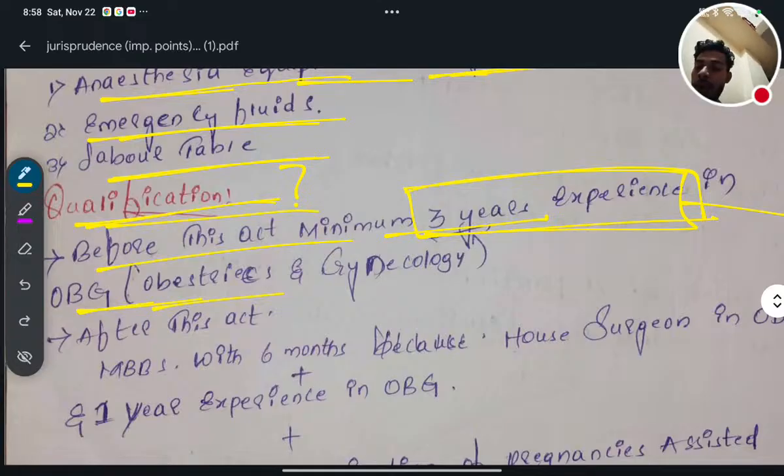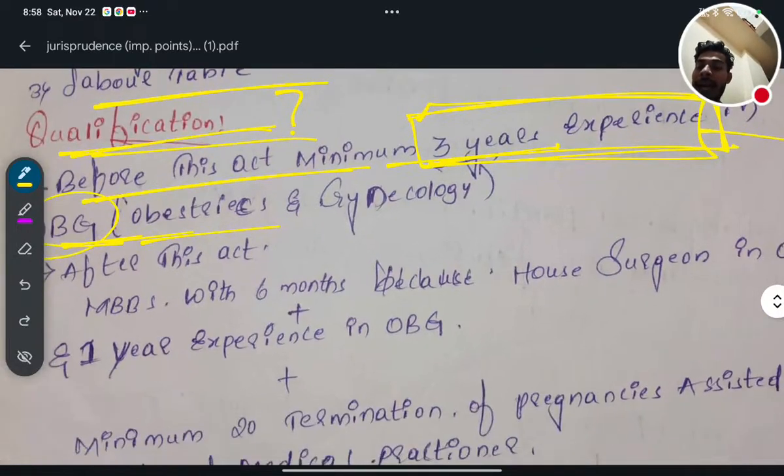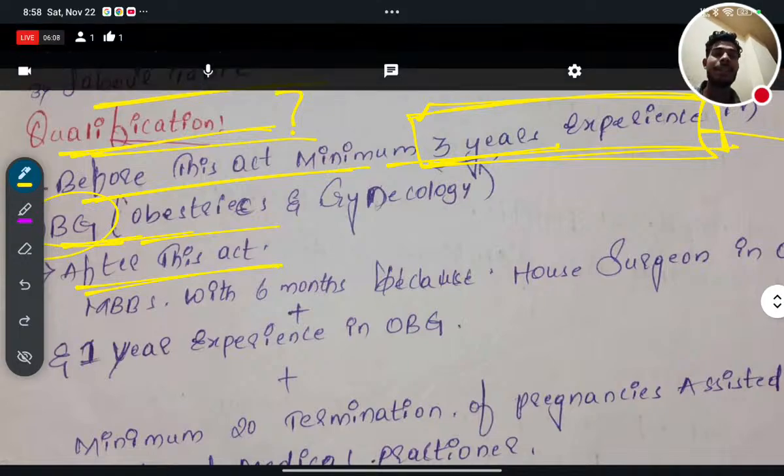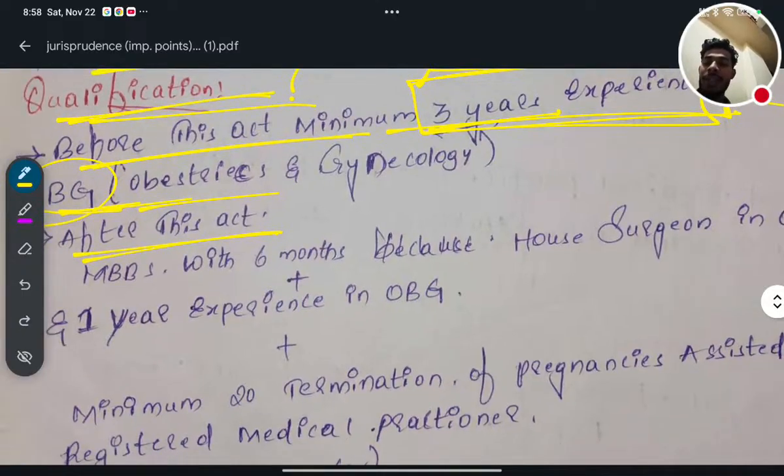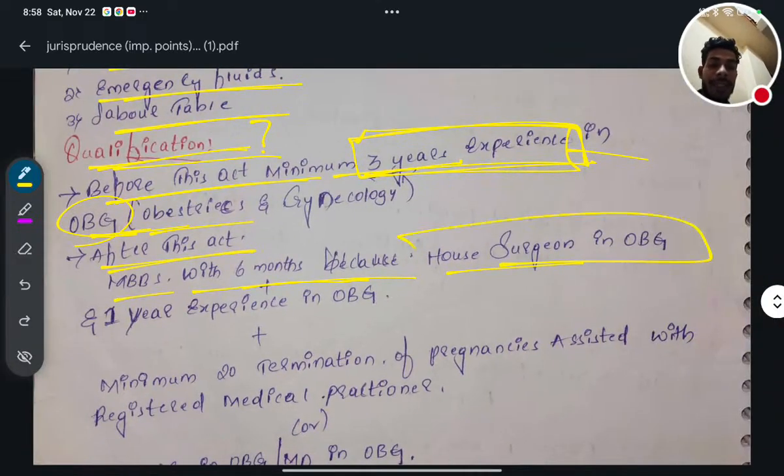Obs-gyne. So that's obs-gyne. OBG is obs-gyne. So before this act, minimum 3 years of experience was required. But after this act, which act? Medical Termination of Pregnancy Act 1971. After this act, MBBS with 6 months of house surgeon in obs-gyne.